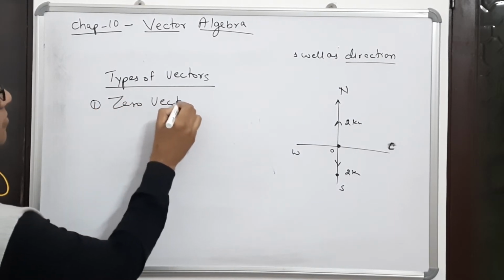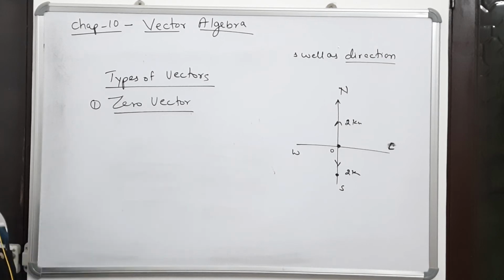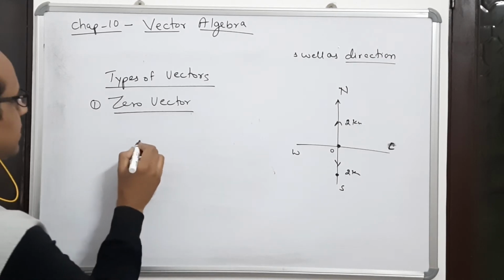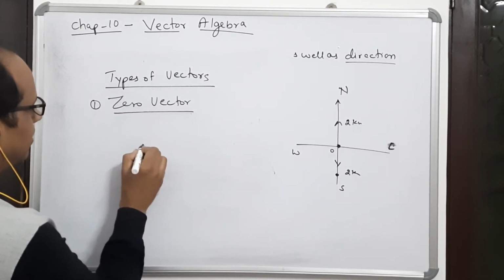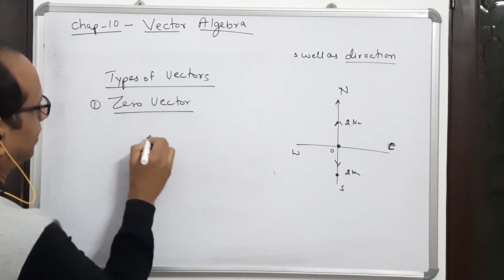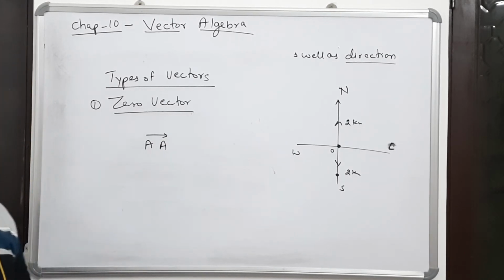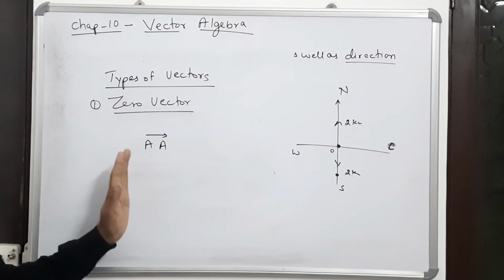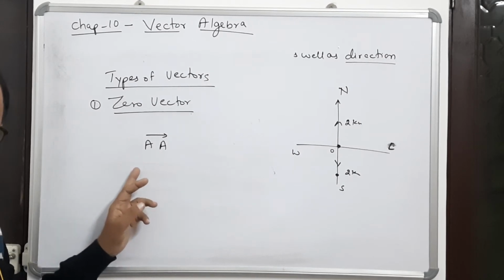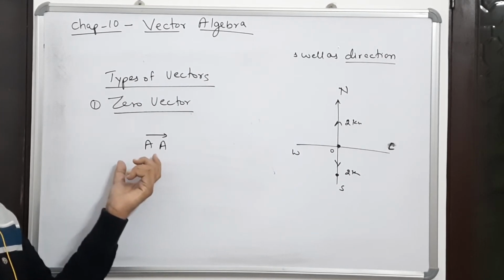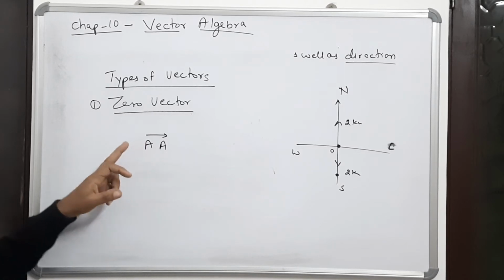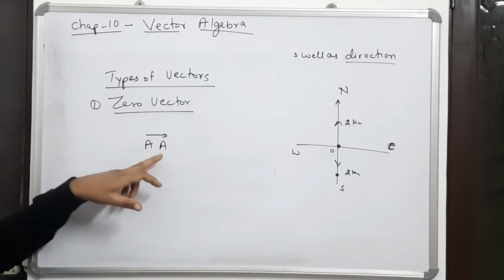Zero vector. See, the name itself tells. Zero vector means, like, A to A. Look at this now. A person is moving from A and reaching A. So this is a zero vector. In this vector, the initial point and the terminal point are the same.